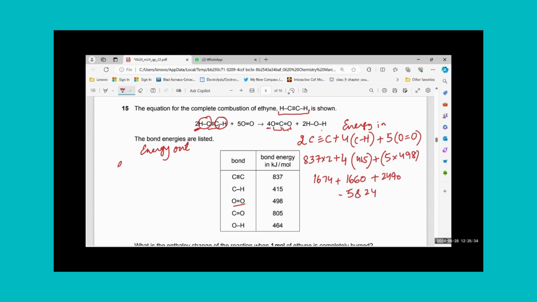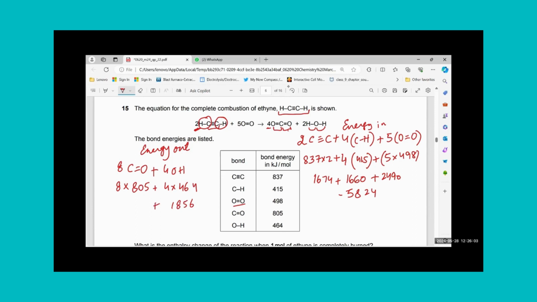That means 8 times C double bond O plus OH, 2 twos are 4 OH bonds are there. So 8 multiplied by 805 plus 4 multiplied by 4. 4 multiplied by 464 gives me 1856 here.